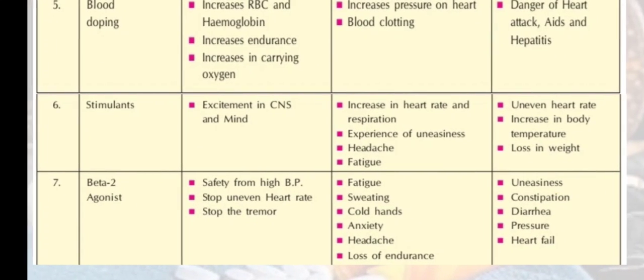What are the serious side effects? Uneasiness, constipation. The person may suffer from constipation, diarrhea, heart blood pressure also, as well as heart failure is possible by taking such types of prohibited substance, beta 2 agonist.